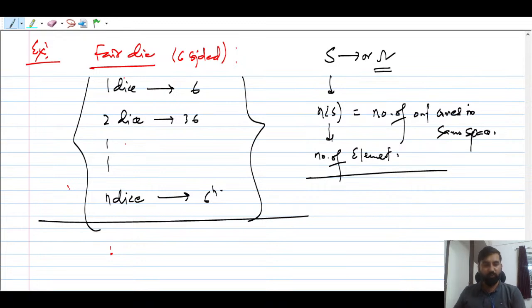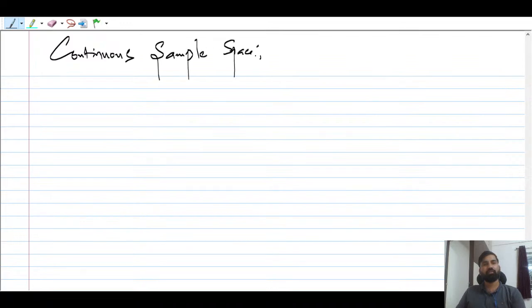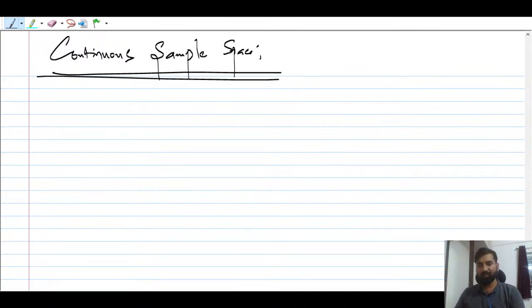Now we will talk about the continuous sample space. This is important. This is very, very important, guys. Continuous sample space is one of the very important topics. So what is this continuous sample space?